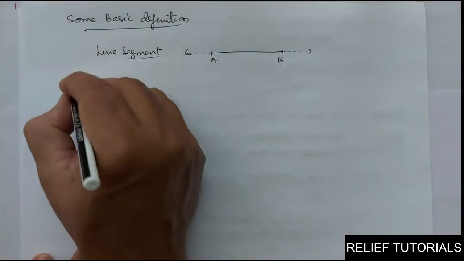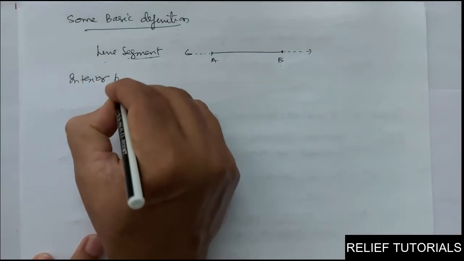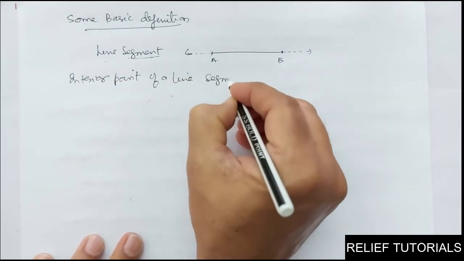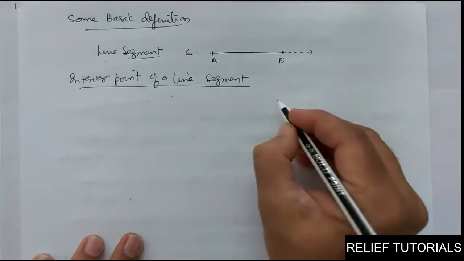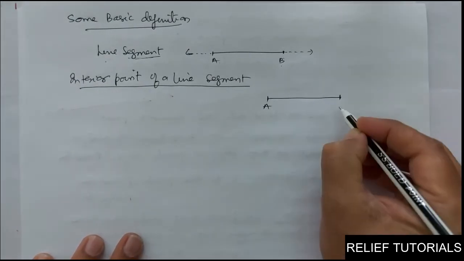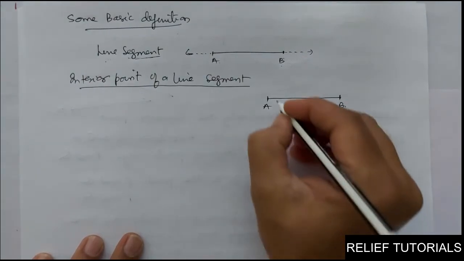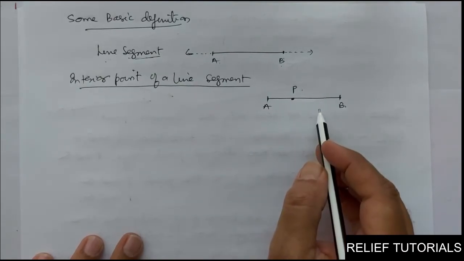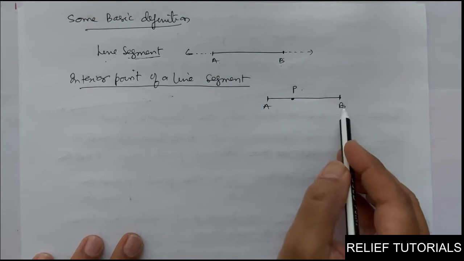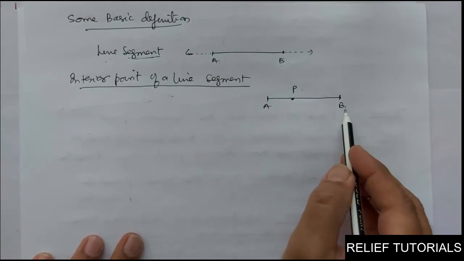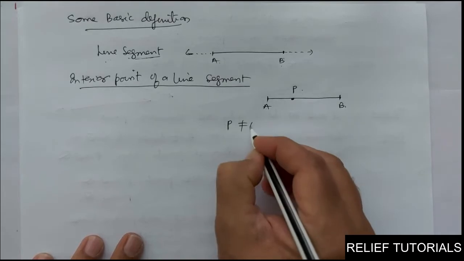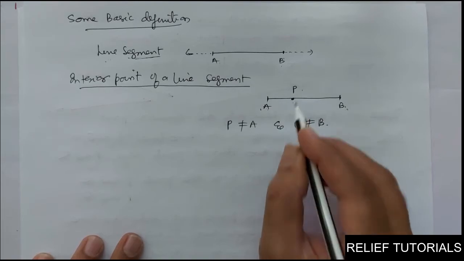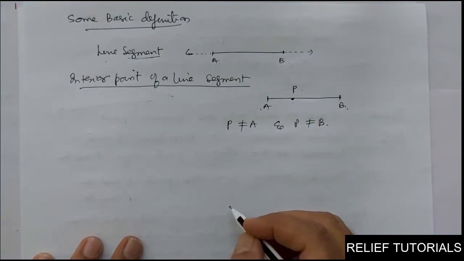Interior point of a line segment, if you want to explain. See, interior point of a line segment. What is an interior point of a line segment? See, this is line segment AB. Now, if I take here a point P, P is called an interior point of line segment AB if P lies between A and B and P is neither A nor B. So P is not equal to A and P is not equal to B. It is somewhere in between A and B. That is called an interior point of a line segment.